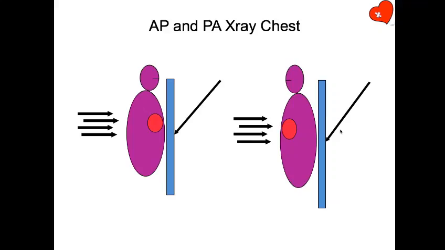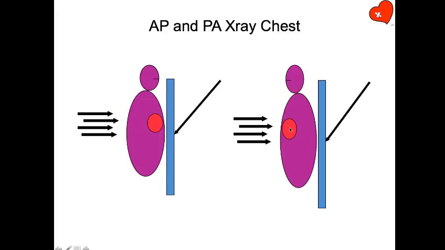Right. Now, I have already discussed this point with you. All of you know that there is a difference between anteroposterior and posterior-anterior view in the chest X-ray. In an AP view, the heart tends to be magnified.